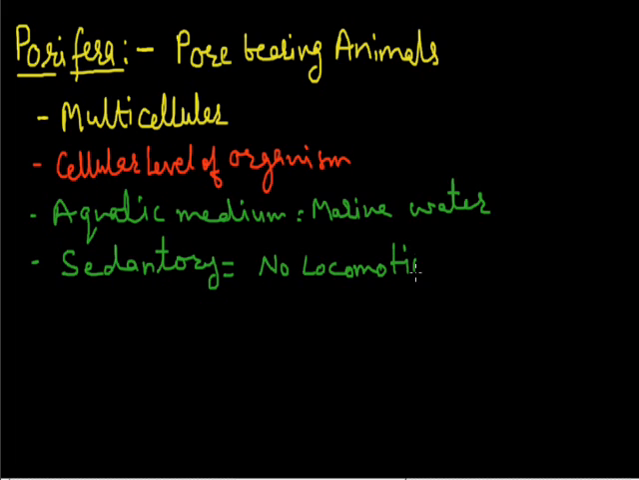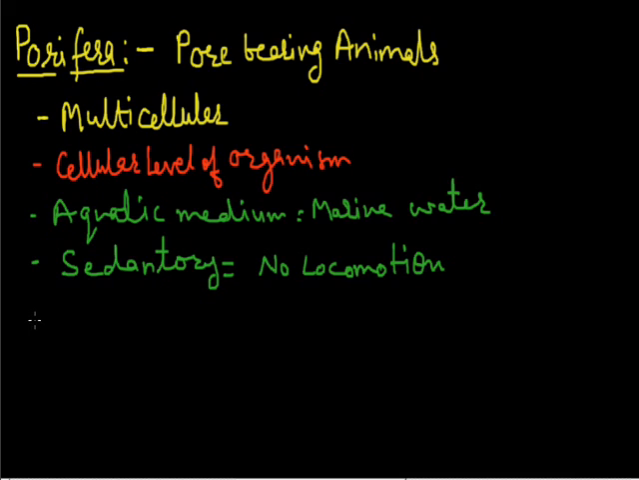Locomotion means animals move from one place to another place. Here there are two terms: one is locomotion, another is movement. Movement means animals show changes in their body or show movement in their body. But in the case of locomotion, an animal moving from one place to another place is called locomotion.